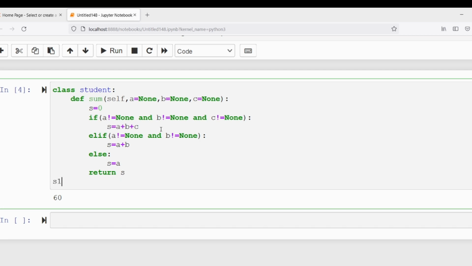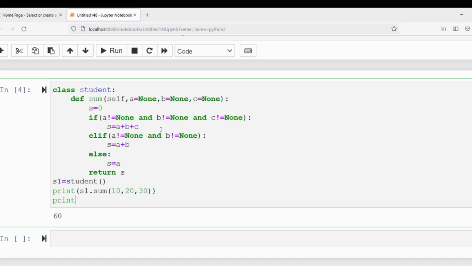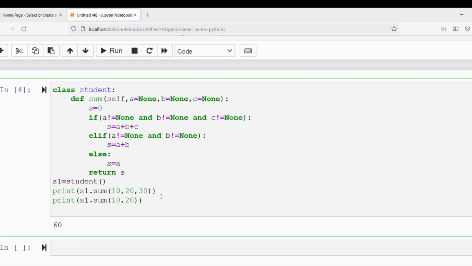Now I will create an object called S1 for the class called student. Then I will write three print statements. The first print statement is S1 dot sum, and I will pass the values 10, 20, 30. Similarly, I am writing another print statement calling the method with the help of the object S1. Here I'm only passing two arguments, 10 and 20. Then I'm writing print S1 dot sum, passing only the value 10.